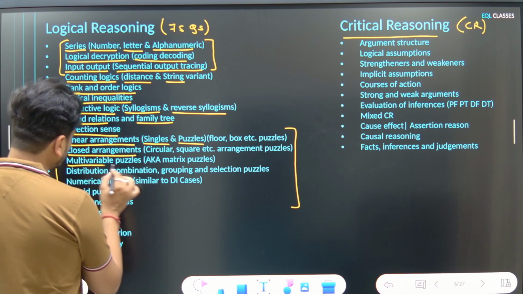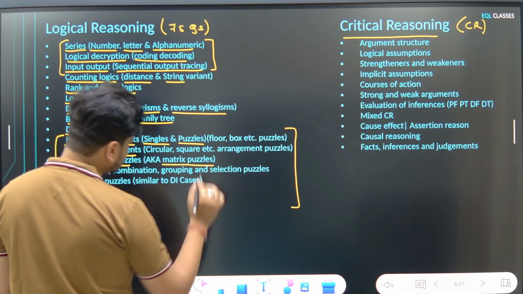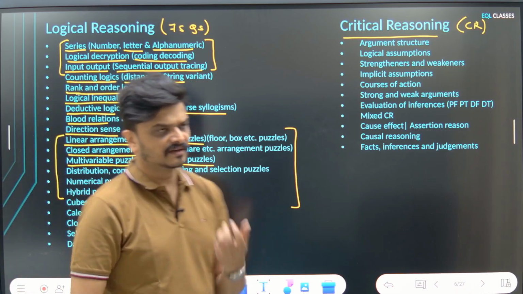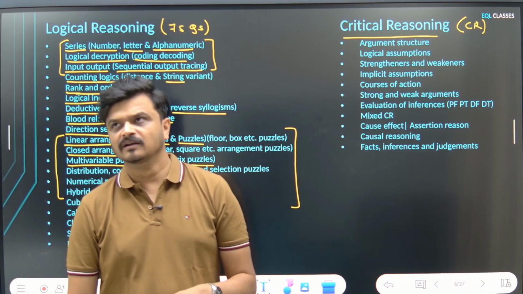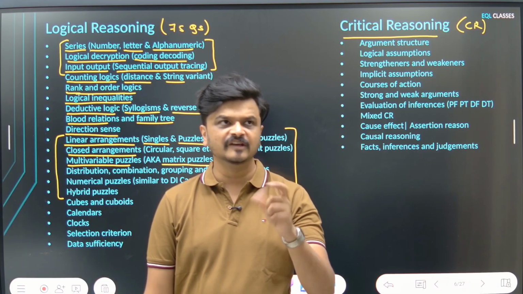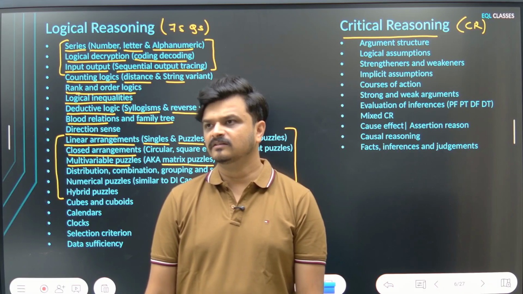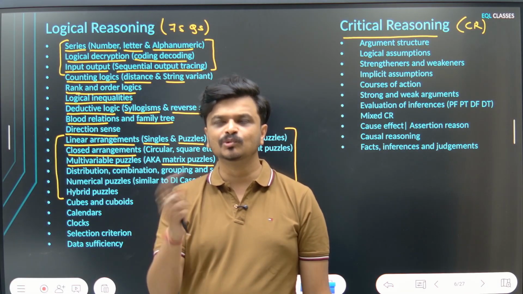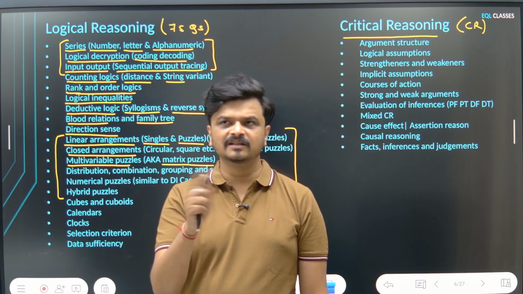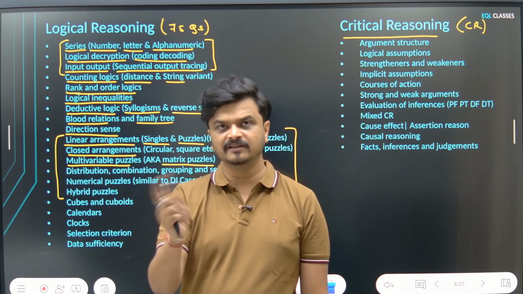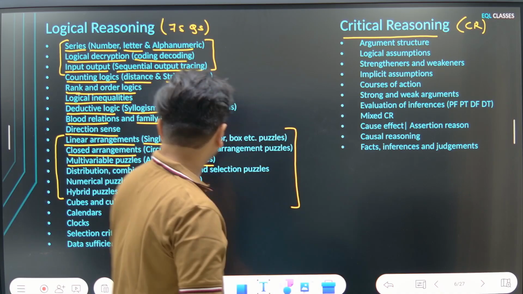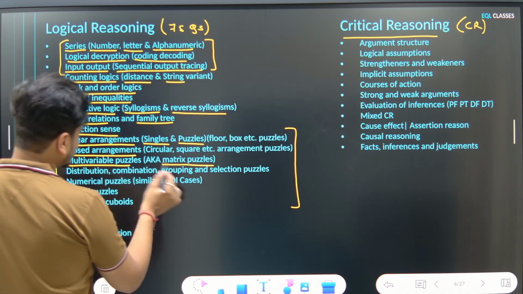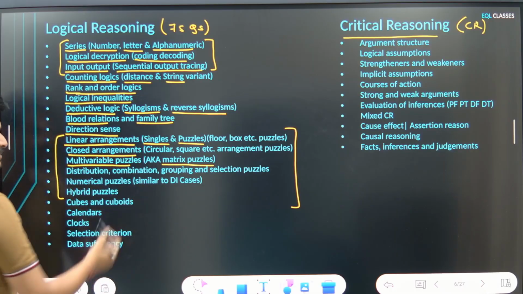Then you have multi-variable puzzles, which are also known as matrix puzzles. For example, let's say there are 5 students and they like one of the 5 subjects and they have cars of 5 different brands. So you need to associate the student with the subject that they like and the car brand that they have. That kind of association is tested in a matrix puzzle or a multi-variable puzzle.